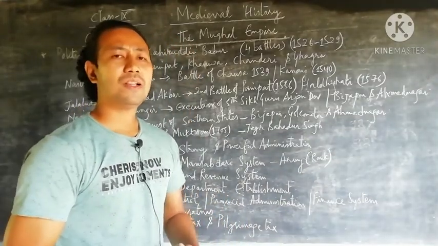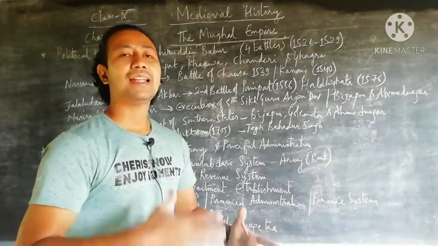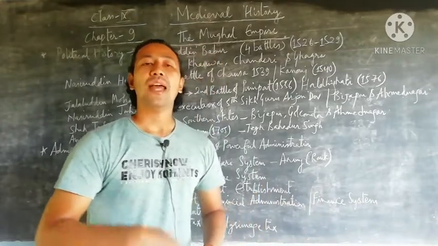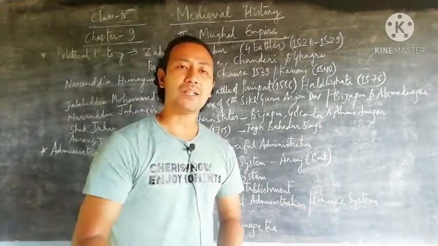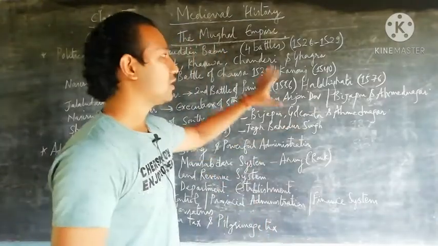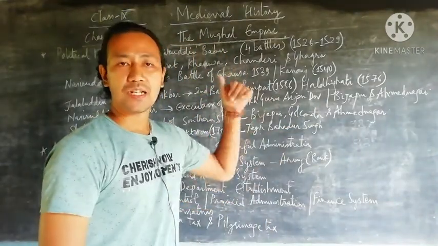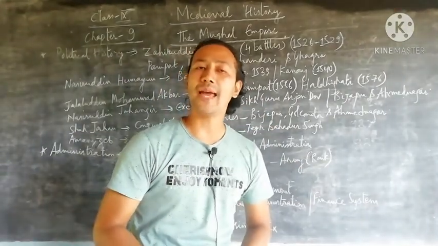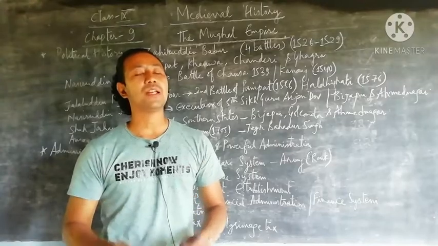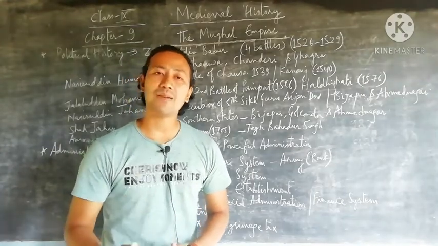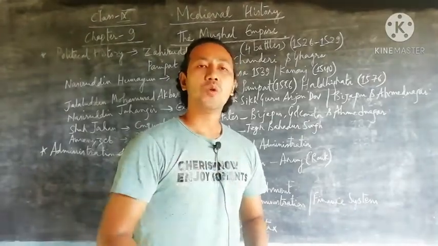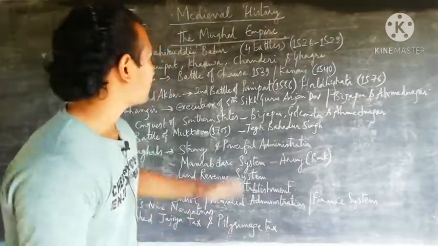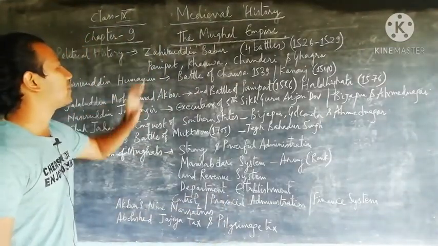We all know very well that Zahiruddin Babur was the founder, and then he had the eldest son known as Nasiruddin Humayun, and then his son Jalaluddin Muhammad Akbar, and so on in the monarchy system. We'll discuss six kings, starting from Zahiruddin Babur till Aurangzeb: what kind of battles or conquests they had to fight against rivals or enemies in order to make their kingdom very powerful, at the same time staying away from attacks which could hamper their kingdom. First, on the political history, we'll talk about Zahiruddin Babur.